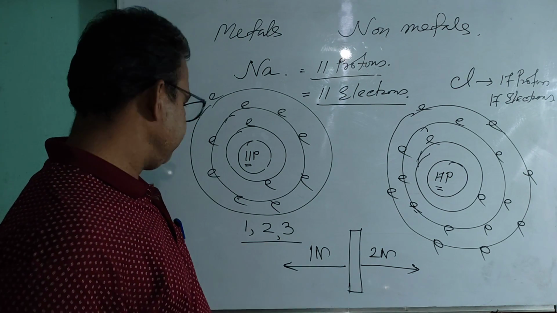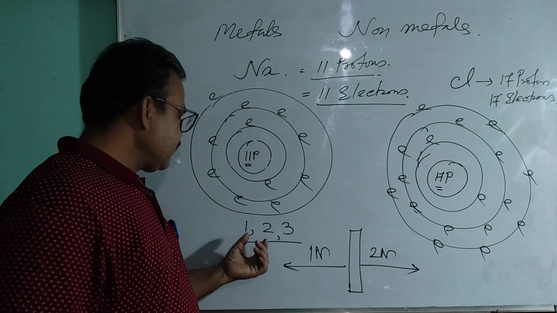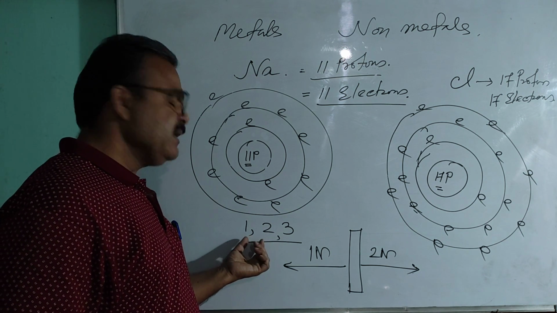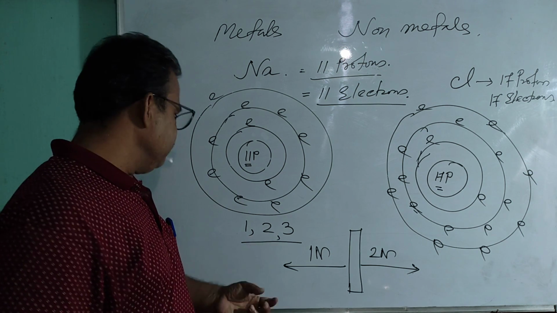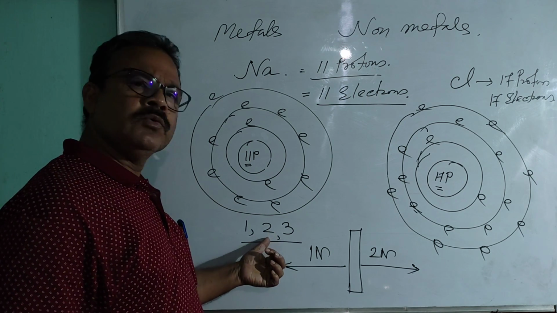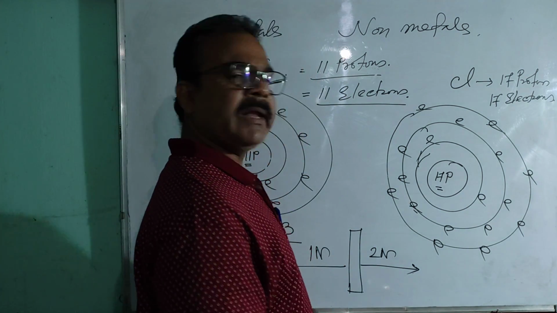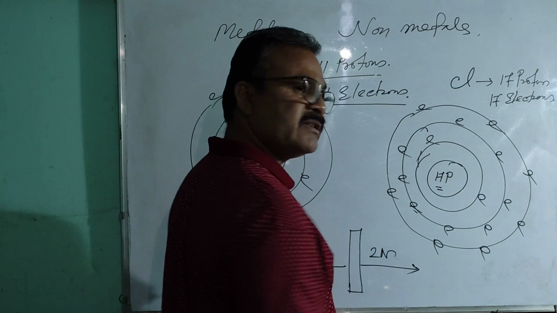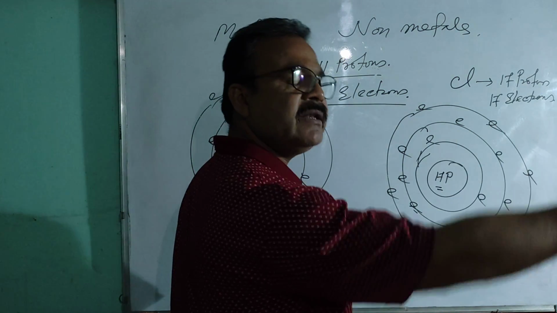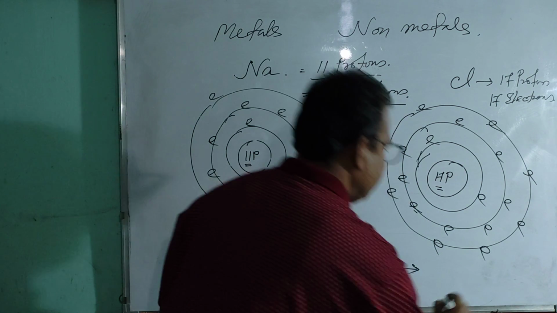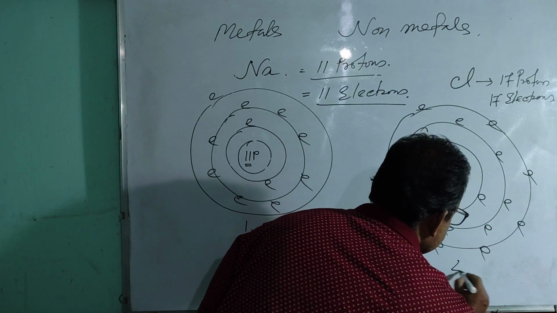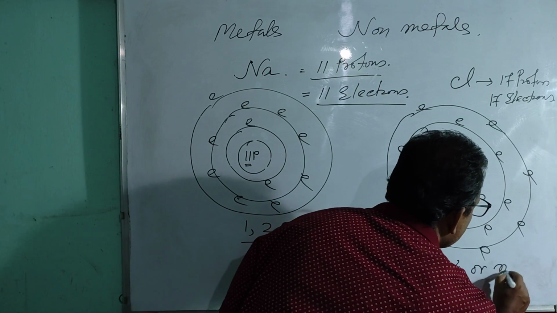Could you follow the point? In case of atoms of metal, the number of valence electrons may be 1 or 2 or 3. But in case of non-metal, the number of valence electrons, means electrons present in outermost orbit, is either 4 or more.